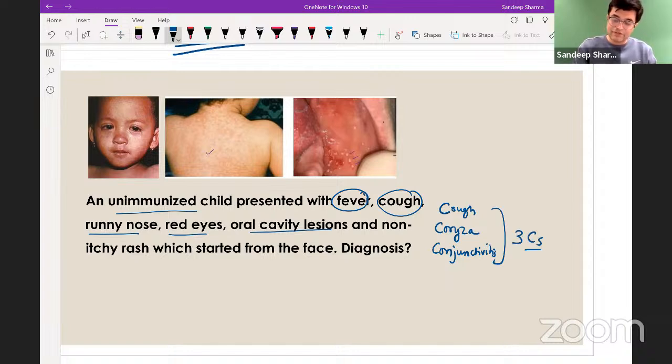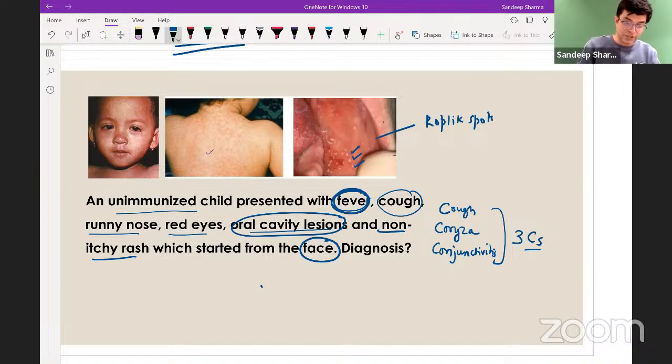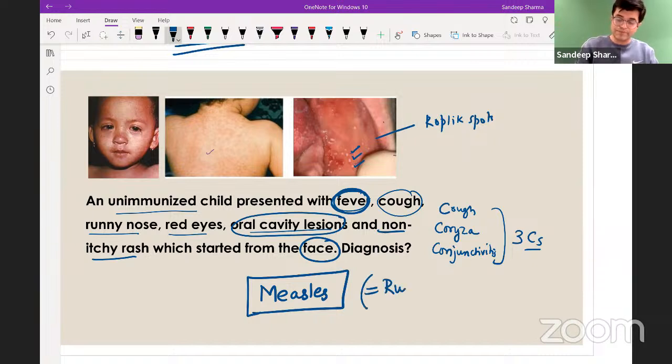3 C's along with fever, along with oral cavity lesion, which are looking like rice grain lesion. These are what you call as Koplik spots. And you have a rash, which is non-itchy and started from the face and later involved the entire body. What is the likely diagnosis? Yes, the likely diagnosis here is measles. Measles is also known as rubella, right?